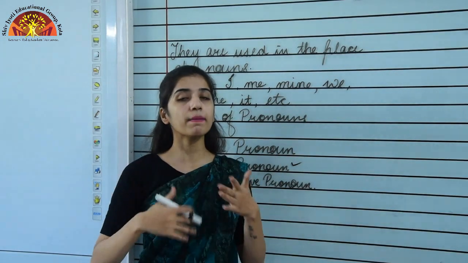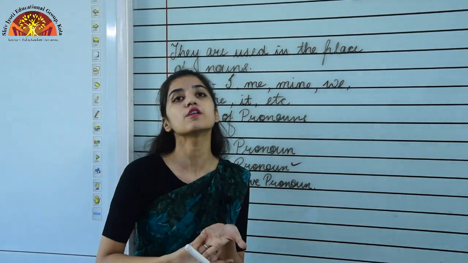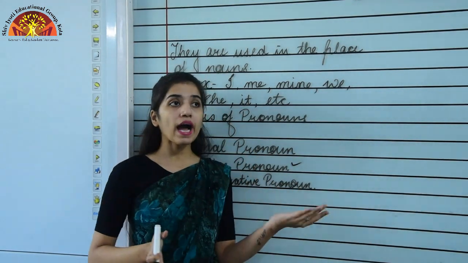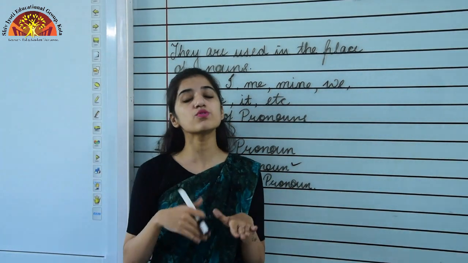And the last topic that we are going to study, which is of personal pronouns, is the use of I and me. I and me are always used before the nouns. Let's suppose I and me are the personal pronouns of the first person, the first speaker. When we studied the first person, we saw examples like I and me.